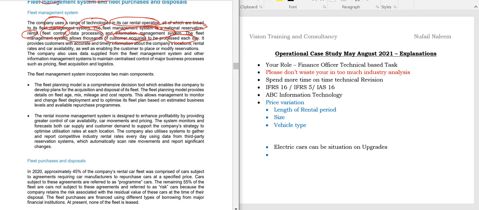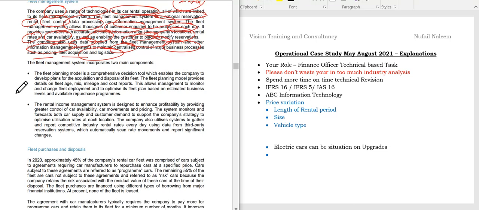So you can observe the frequently asked questions, FAQ, and you can standardize it. It tracks the car's availability as well as enabling the customer to place and modify a reservation. The company also uses data supplied in the fleet management system and other information management systems to maintain centralized car control and major business processes such as pricing, fleet acquisition and logistics.